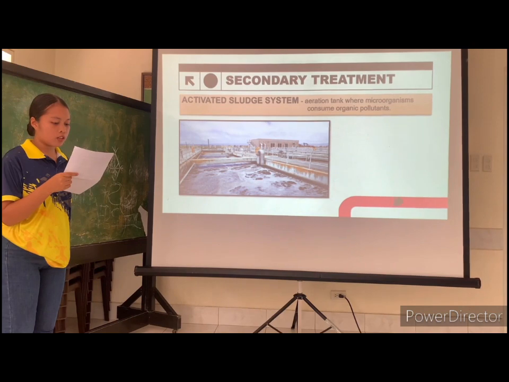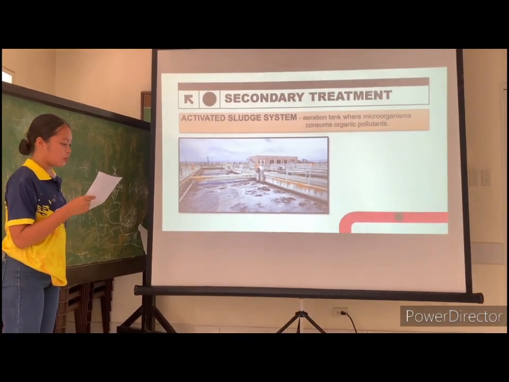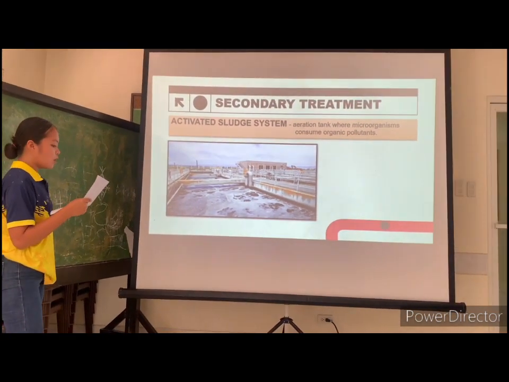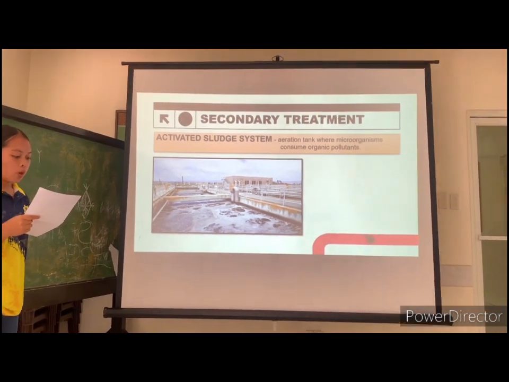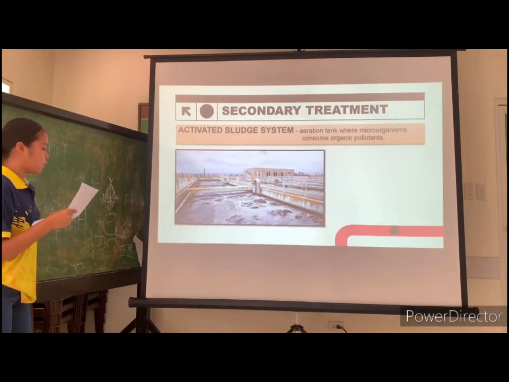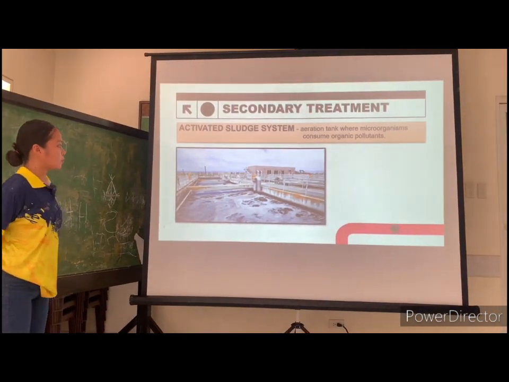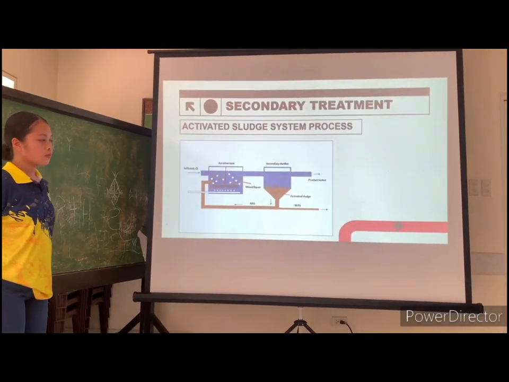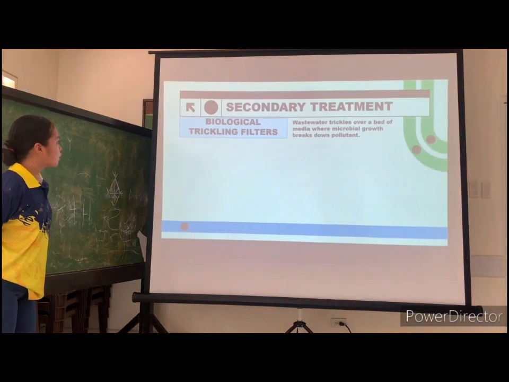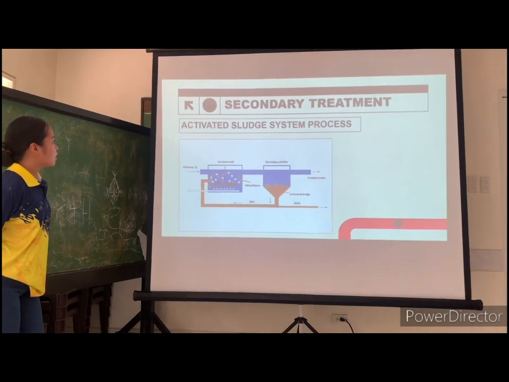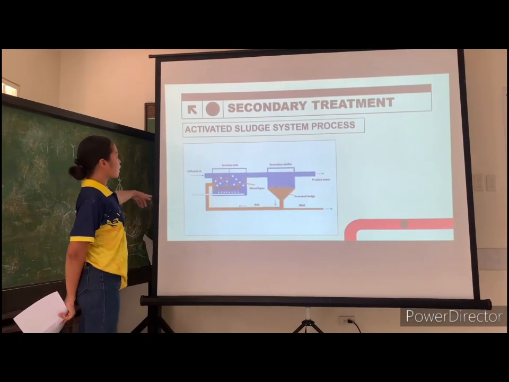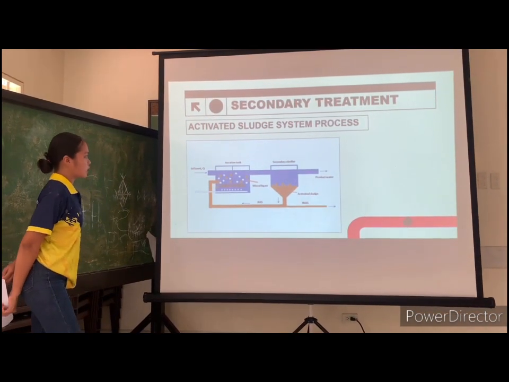Some of these settled microorganisms are returned to the beginning of the treatment process to maintain the population, while the rest are removed as excess sludge. So, this is the process for activated sludge.